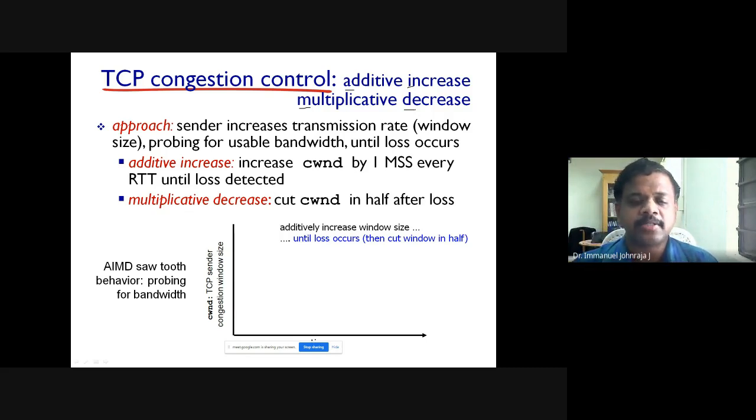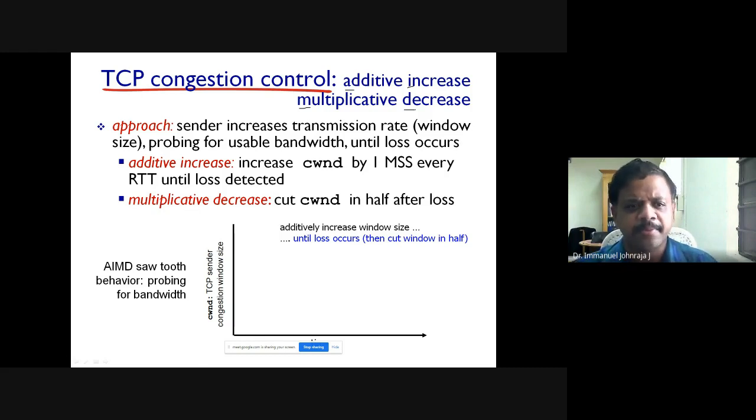Recently I have sent 48 bytes, but I got a congestion notification. Then I'll go for multiplicative decrease, which means if I have sent 48 bytes, I will reduce my speed to half. So I will reduce to 24 bytes. If there is no congestion, I'll go to 24, 25, 26, 27, and so on. Suppose I reach some particular number and there is a congestion, I will reduce the speed to half. This is called additive increase, multiplicative decrease.